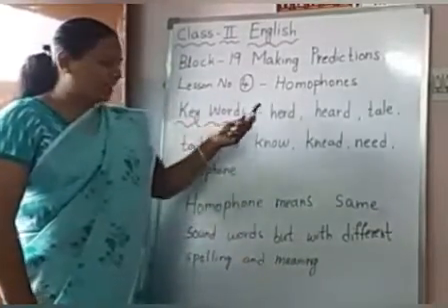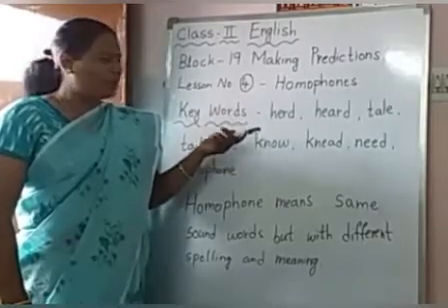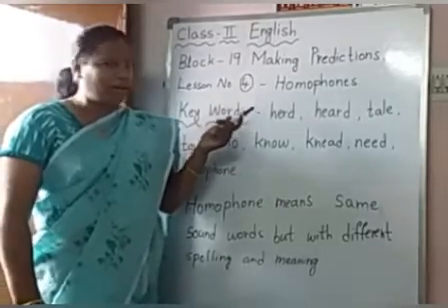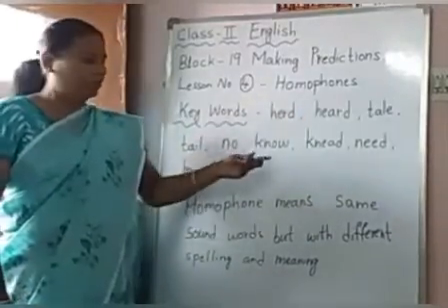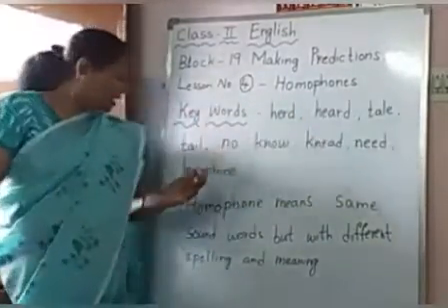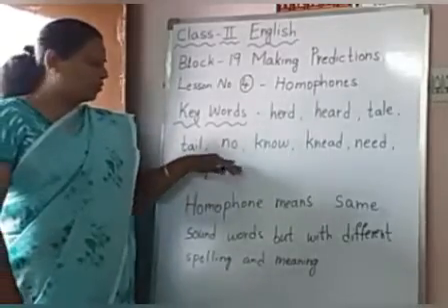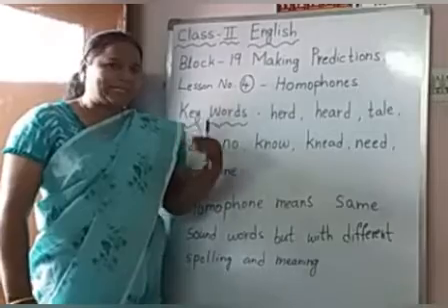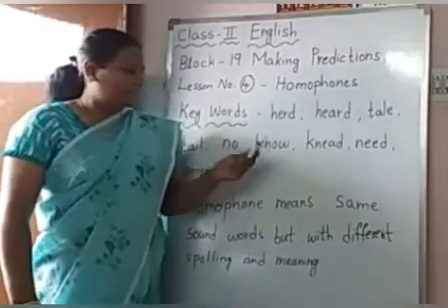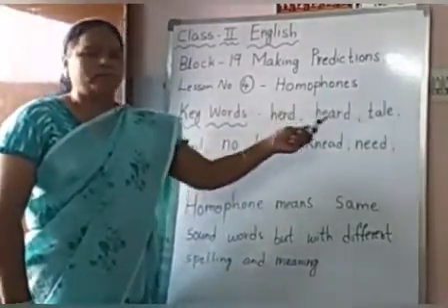Children, today we have seen our keywords. What special do we have in our keywords, children? Heard, tail, no, knit. Homophone. Yes, these are called homophones, children.